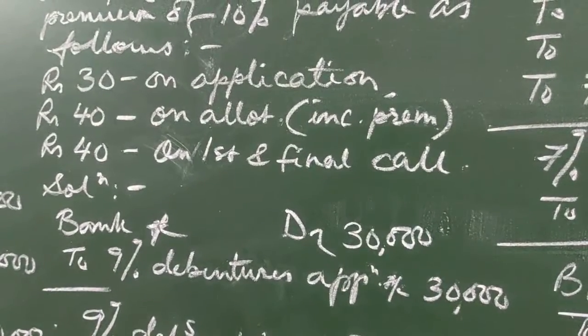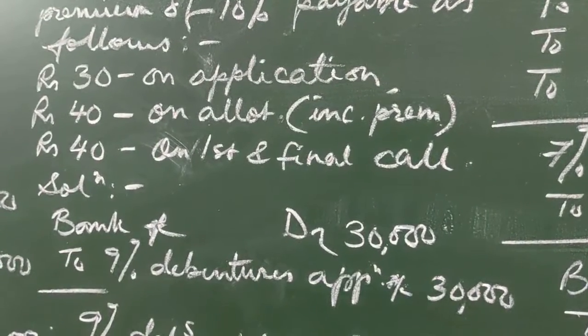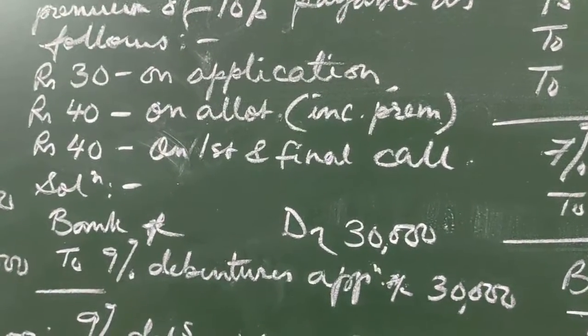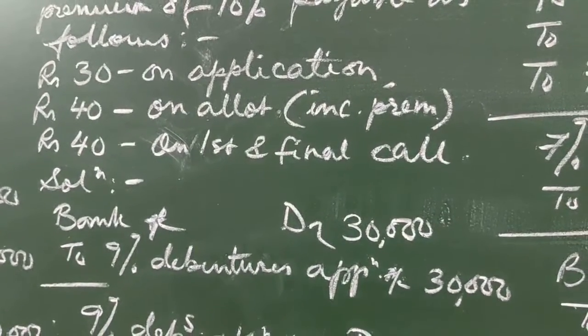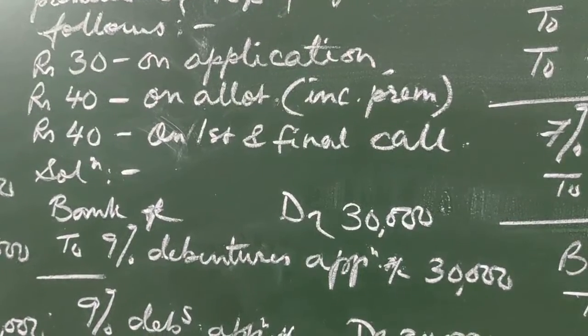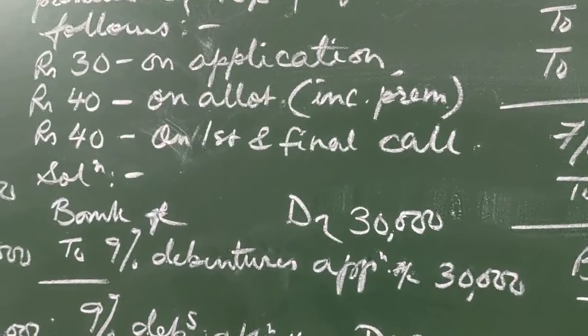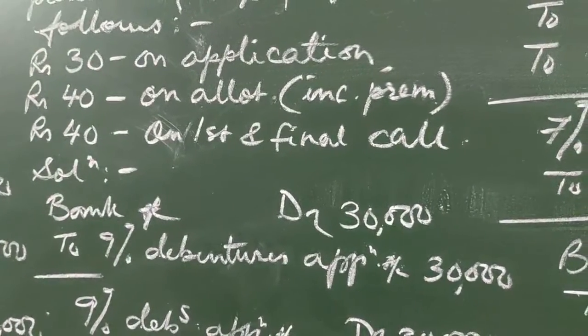Or a part of it may be received with application. Another part may be received with allotment. Another part may be received with first call. So in that case, wherever the premium is receivable, we will write the securities premium reserve over there. But if it is not mentioned in the question, we will assume that it is received with allotment.